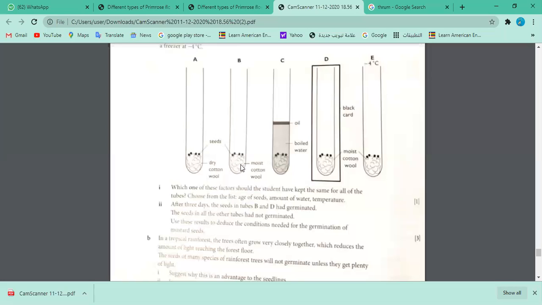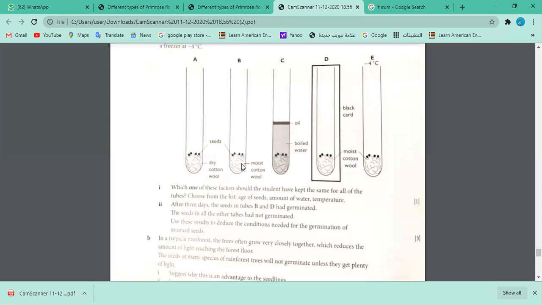So what else is different in B and D? Now you can compare the whole experiment. B and D are germinating, the rest are not germinating. So first of all, which Saad already picked on, is the moist cotton. So moisture is important.